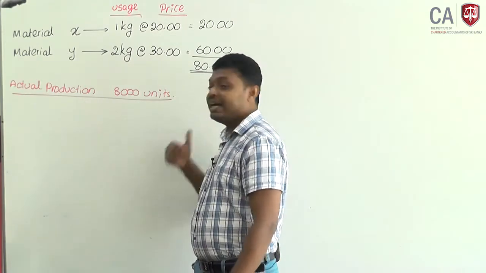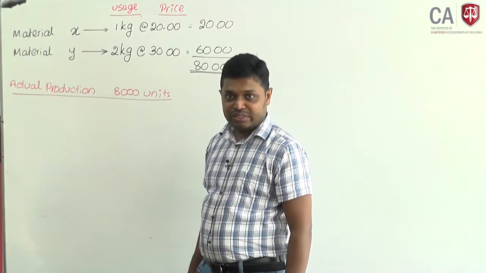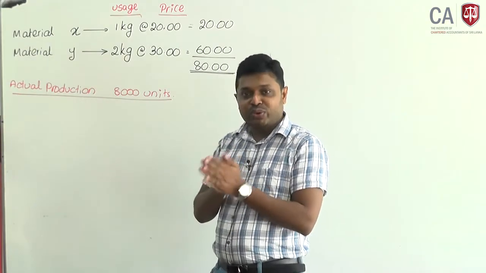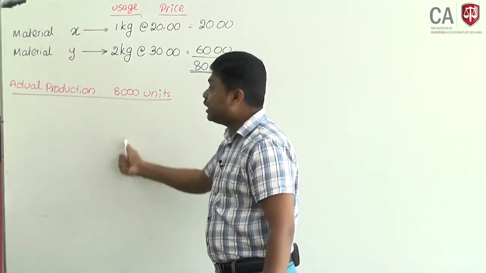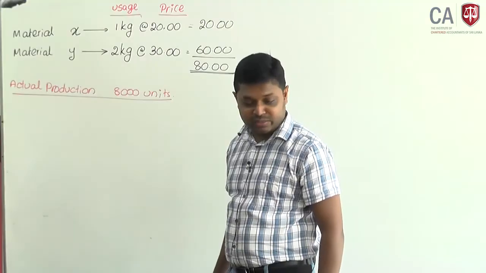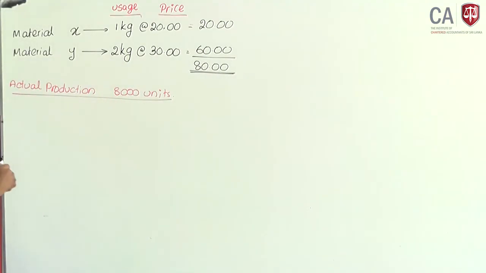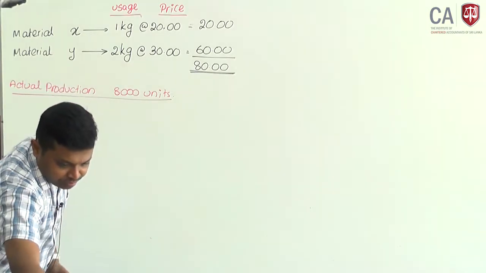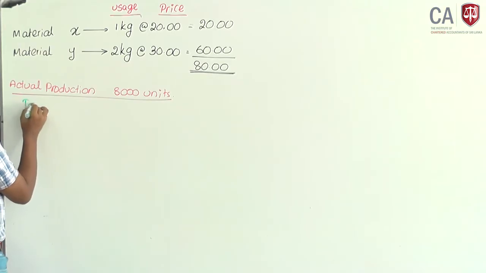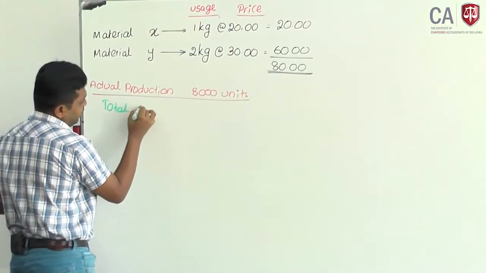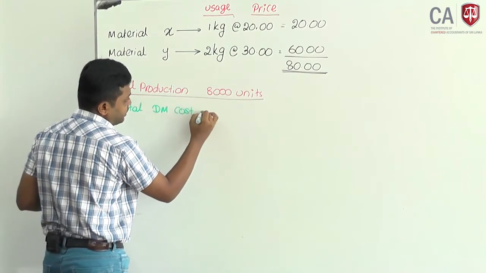And you have to compare it with the actual cost. Therefore, first we will calculate the total material cost variance. That is very important. Total direct material cost variance.